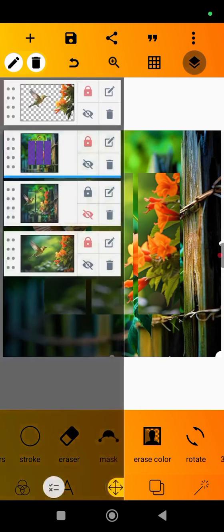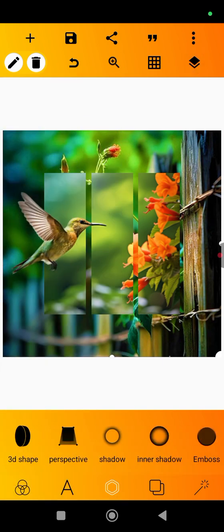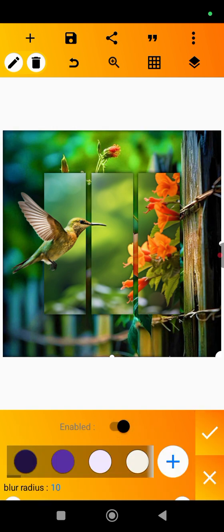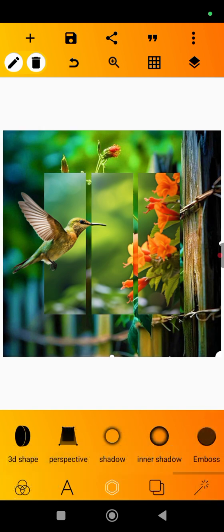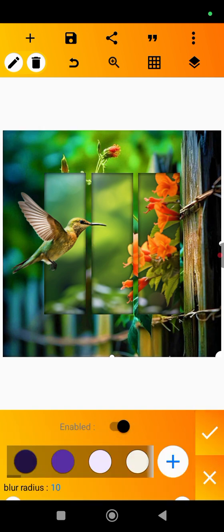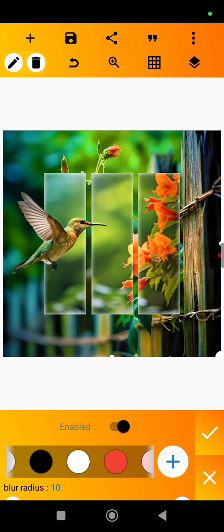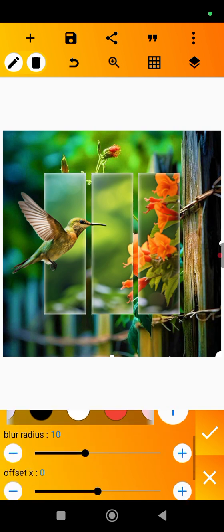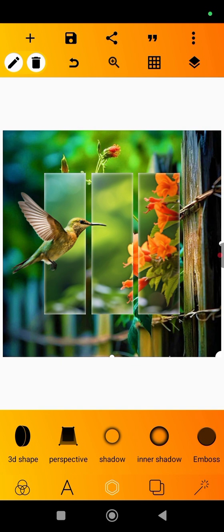Then if you want to add shadows to it, like kind of a glass effect, you use the inner shadow. No, you use shadow. Let me see, white. You just play with the blur radius. Just something like that. Then that is all. Thank you.